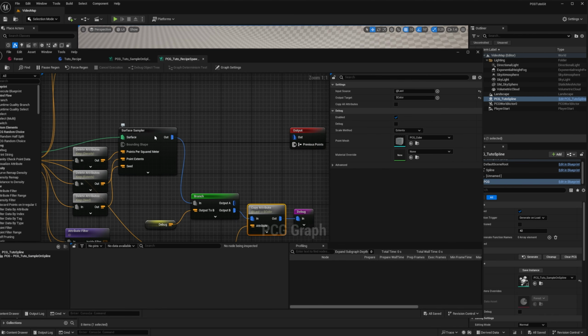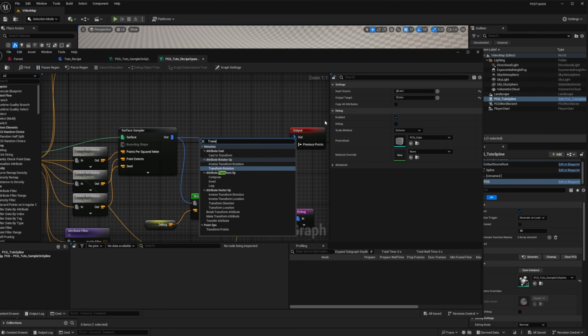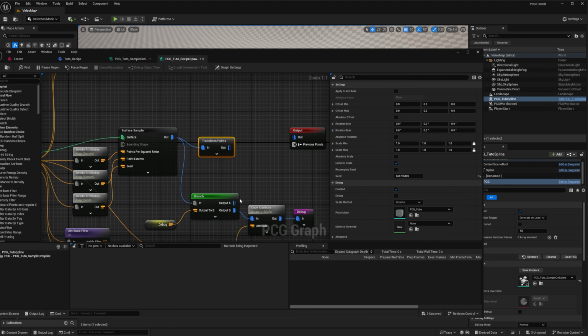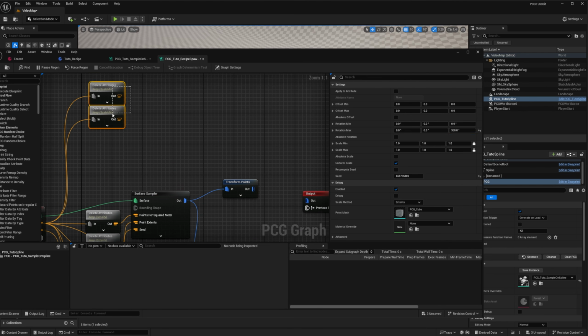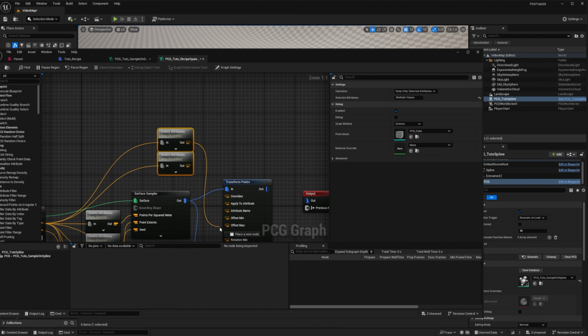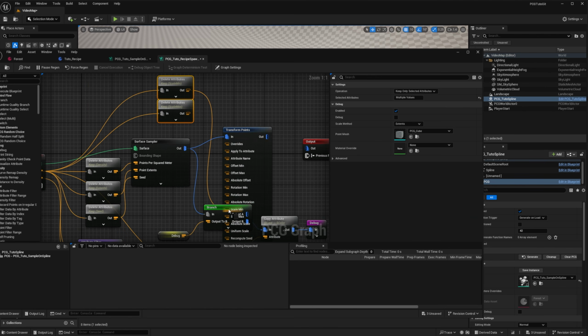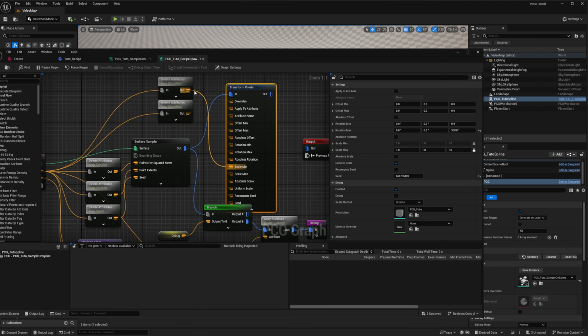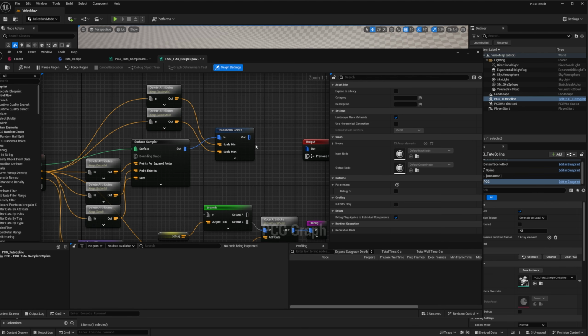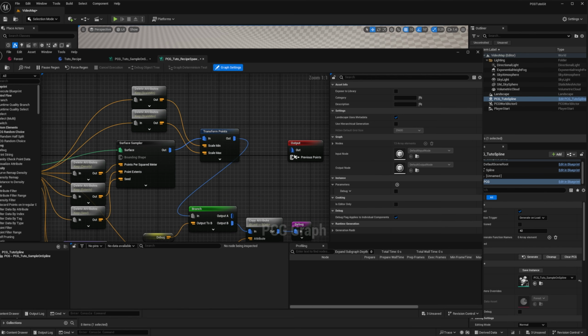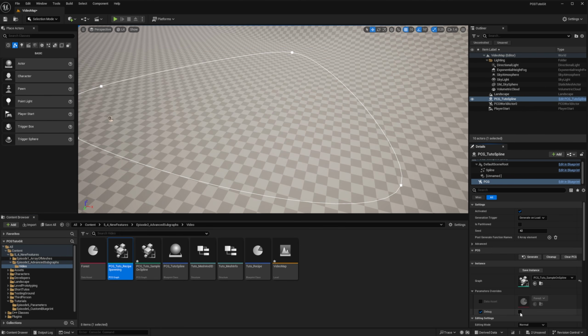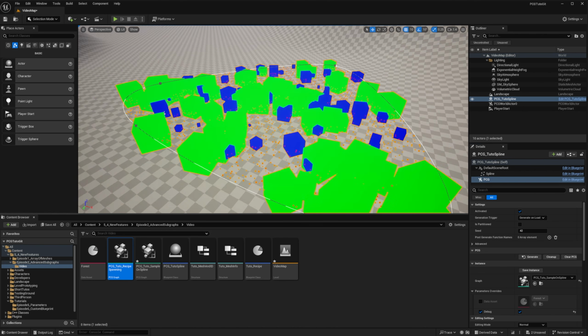So we'll do as usual to add some randomness, which is to add a transform points node. We'll have a random rotation on Z. And for the scale, we want to use our params. So I'm just going to override scale min by our scale min param, and same thing for scale max. And to verify that it's working, we can plug this one into our debug branch. Re-enable the debug. And voila.